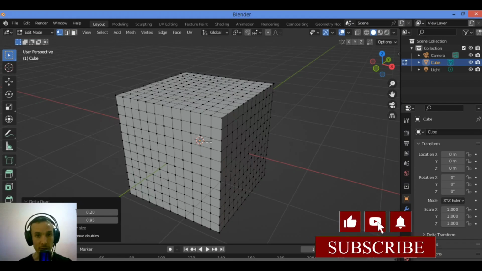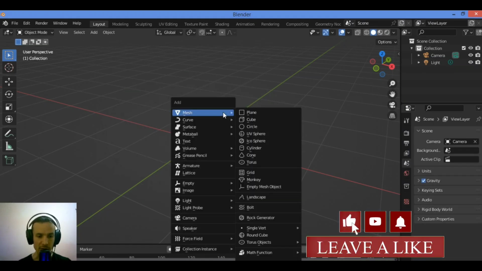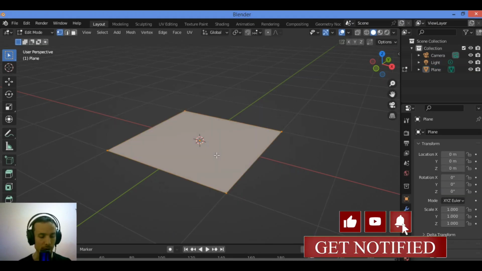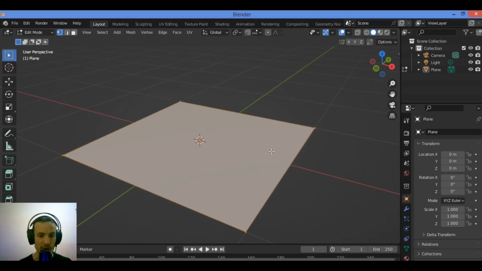So let's try it with n-gons and another mesh. In this case, let's add a plane, for example. Tap to edit mode like this. I'm going to be using the knife tool, for example, to cut through this section.